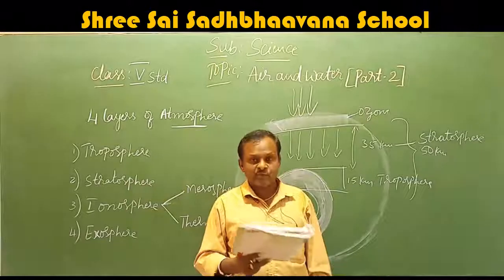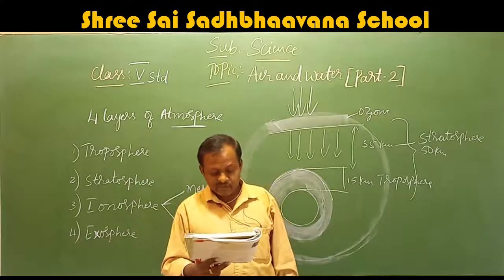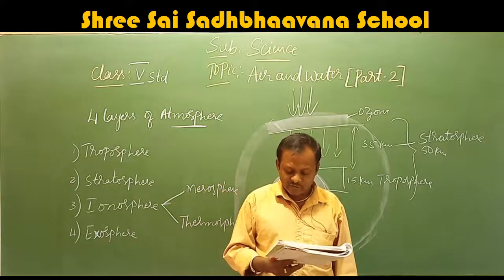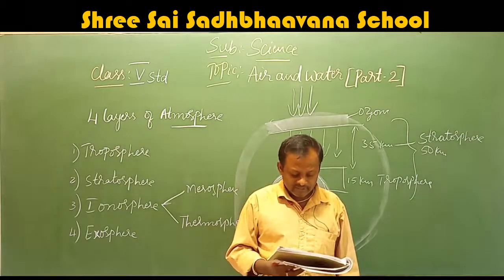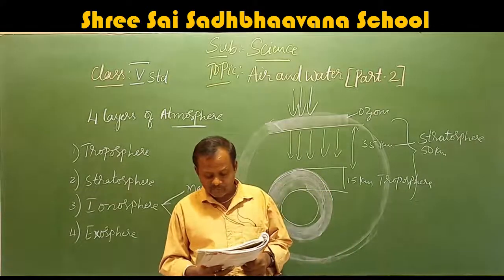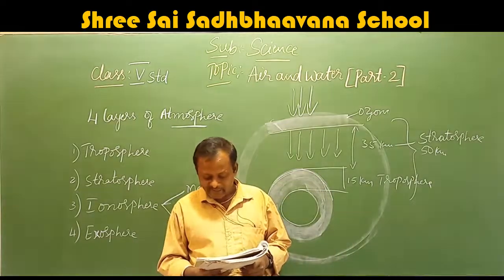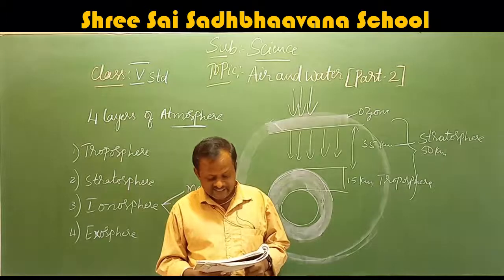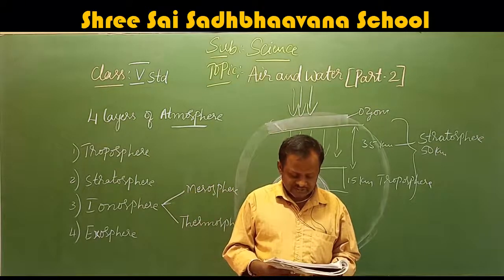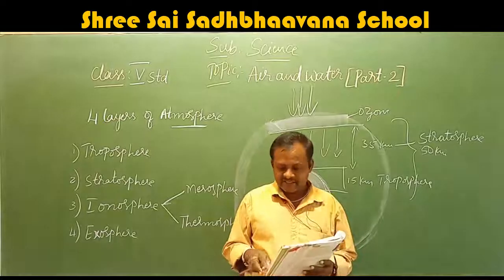This shows that air occupies space. On pushing air into a balloon, its size increases. On pushing more air into it, the balloon bursts. Why? Because the balloon can expand only up to a certain limit. It bursts because the pressure of air inside the balloon becomes more than that outside the balloon. This shows that air exerts pressure.